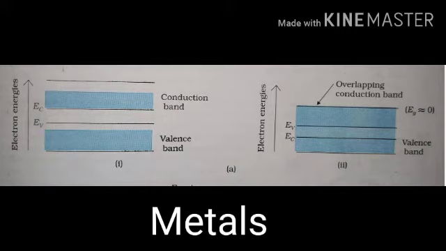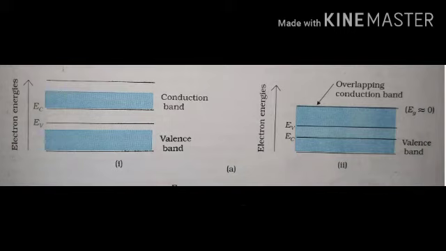When there is an overlap, the electrons from the valence band can easily move into the conduction band. There is no need of giving any certain energy because there is overlap, so they can easily move from the valence band to the conduction band.